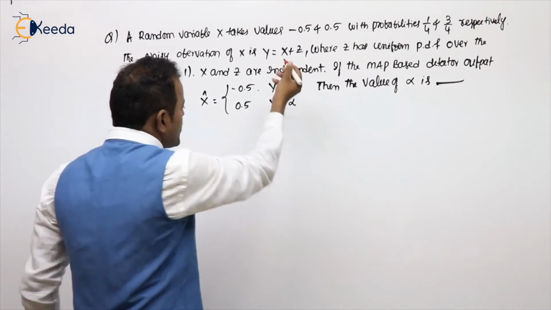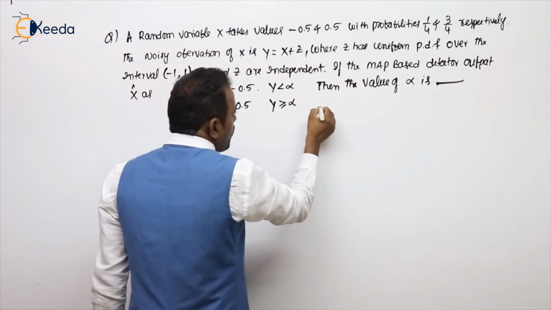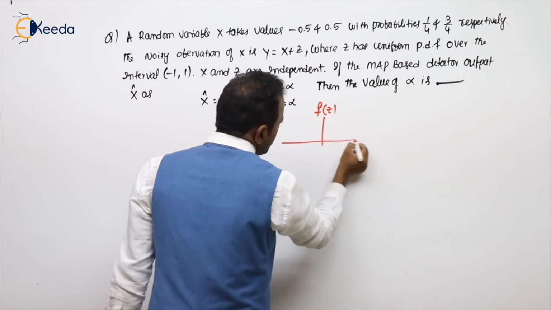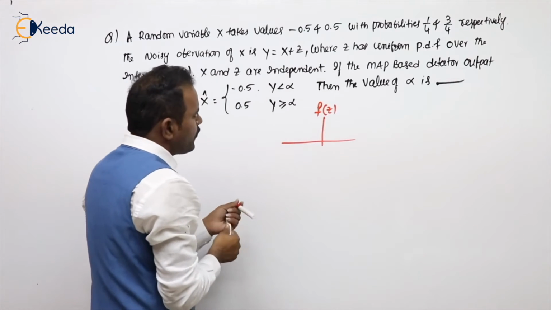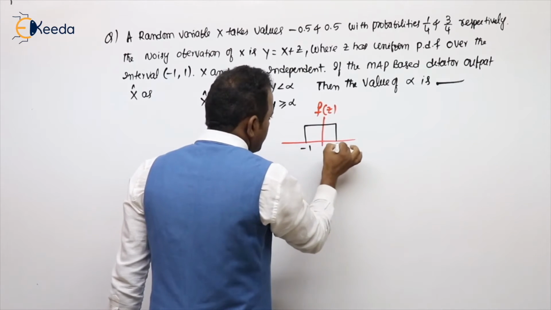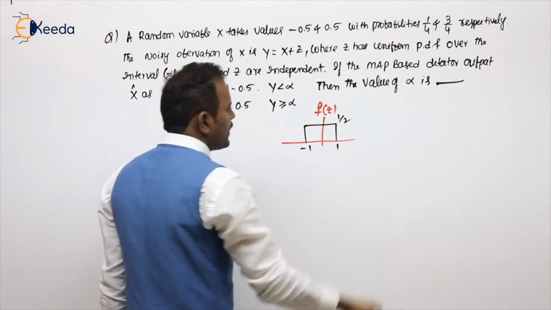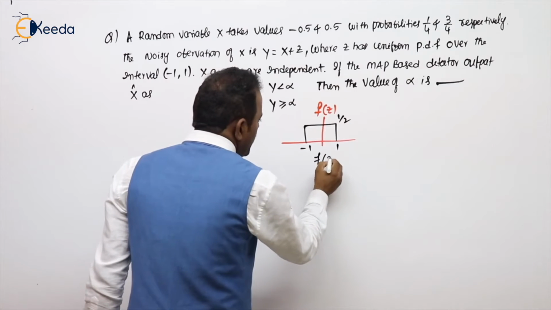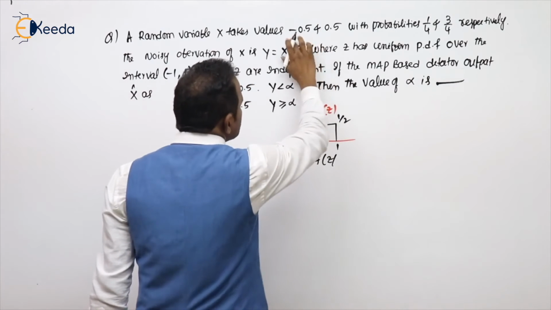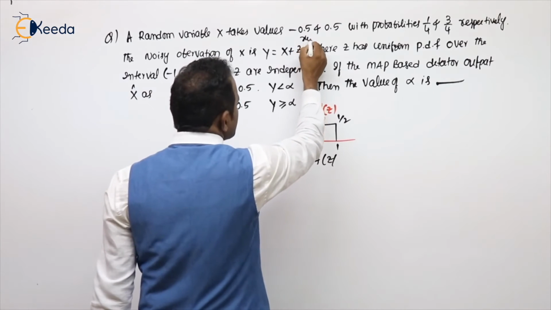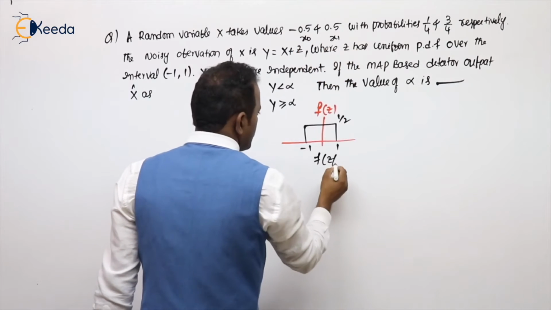Now, first let me write what is f of z. f of z is a uniform PDF from minus 1 to plus 1, obviously this is 1 by 2. What about the PDF of minus 0.5? You can treat this as x0, this as x1.